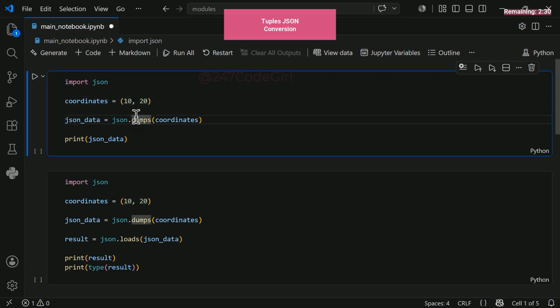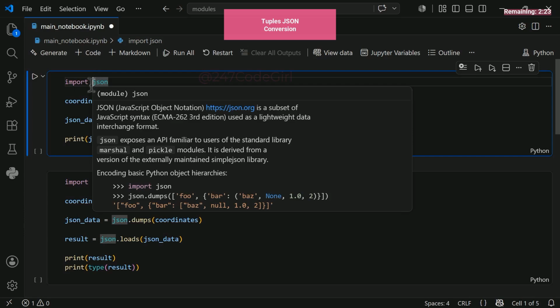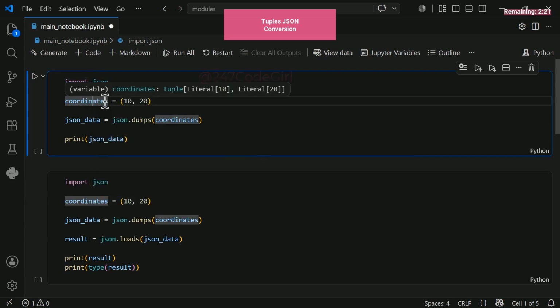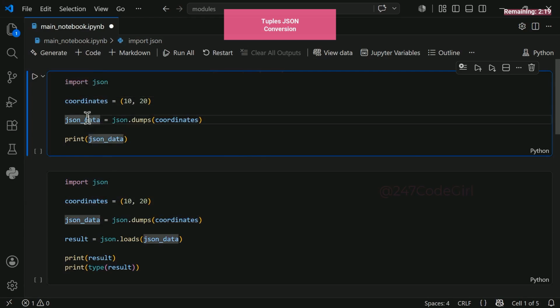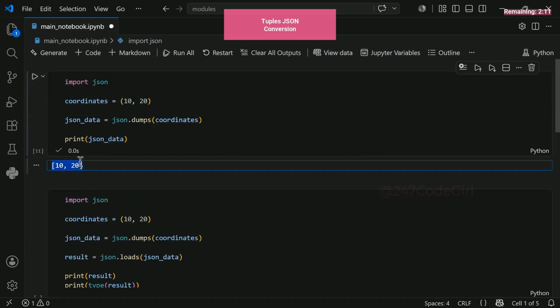So what happens when we convert it to JSON? First, we'll import Python's built-in JSON module. It comes completely standard, so no pip install needed. Let's set up a tuple of coordinates here. Next, we'll execute the JSON dumps function, passing in the variable containing our tuple. Watch closely. This action converts it into a list format.